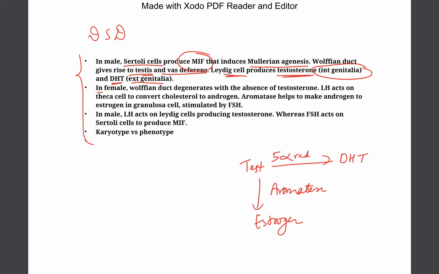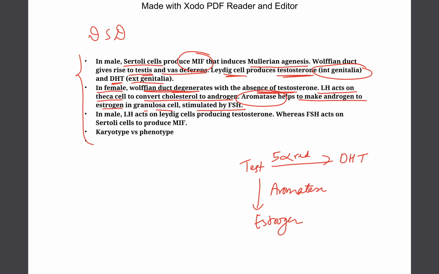Now, the second point is in female, Wolffian duct degenerates with the absence of testosterone, and the luteinizing hormone acts on theca cells to convert cholesterol to androgen, whereas aromatase helps to make the androgen to estrogen in the granulosa cell, which is stimulated by FSH.